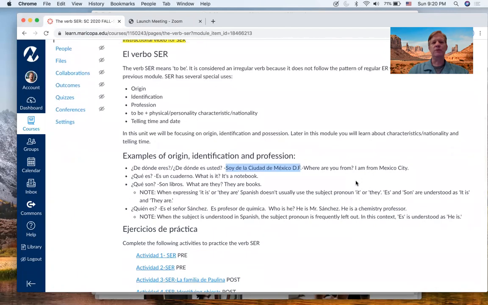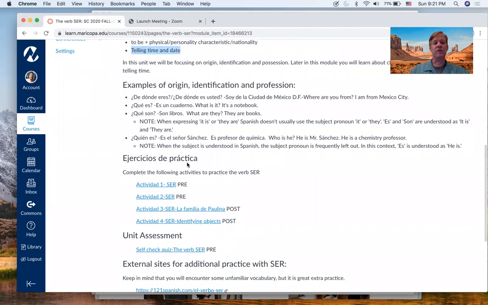So the verb ser has many uses in Spanish. We'll be looking at a few of them in this unit and in this module. Origin, where are you from? ID, who are you? Profession, what are you? And characteristics, so what are you like? Nationality, again, where are you from? Nationality could be up here with origin. And telling time and date. We'll look at telling time and date in its own unit right after this as well.